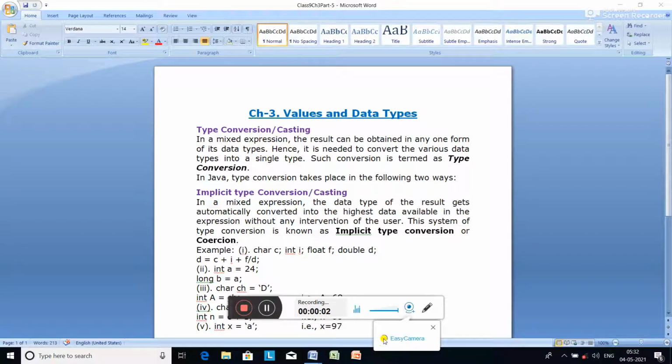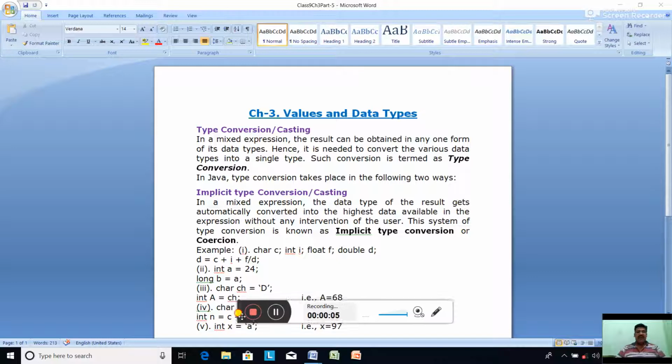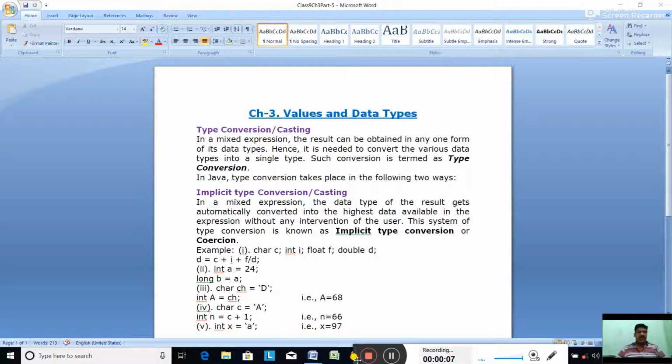Hello class 9. In chapter 3, values and data types, today we are going to discuss type conversion or typecasting. In type conversion or typecasting, what happens? One data type gets converted into another data type. So what is type conversion or typecasting?